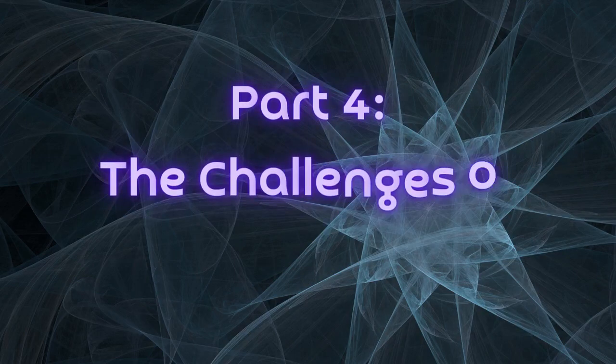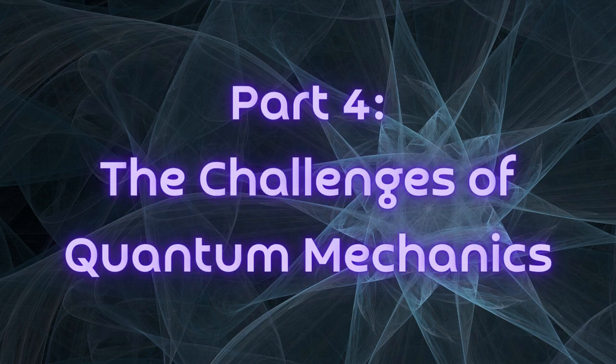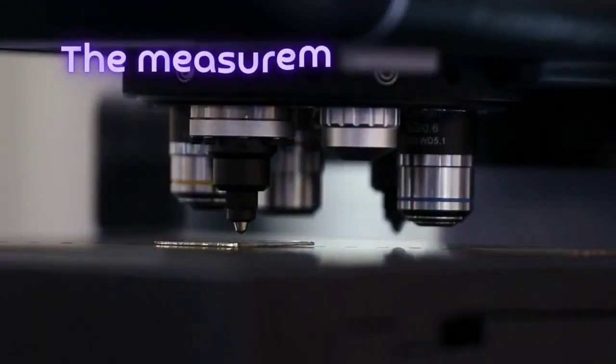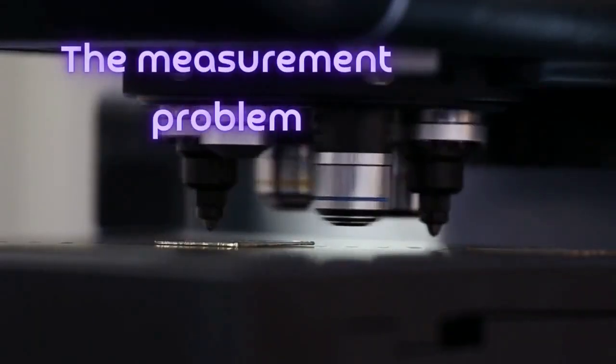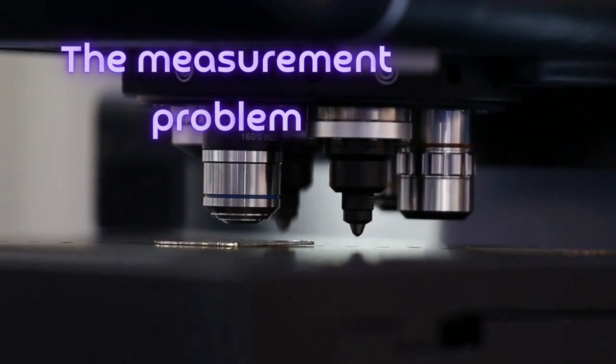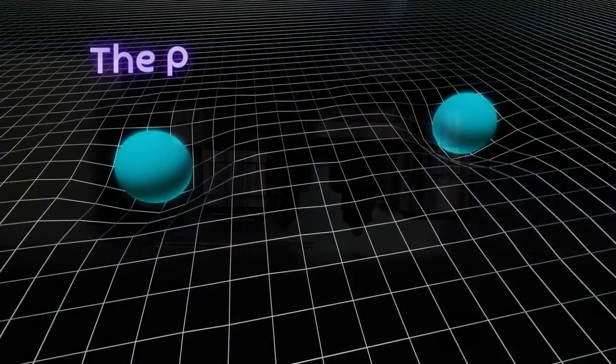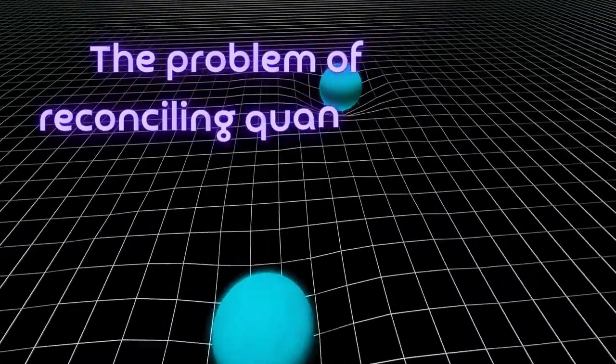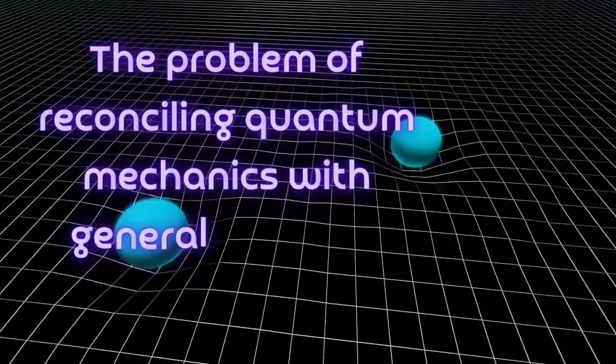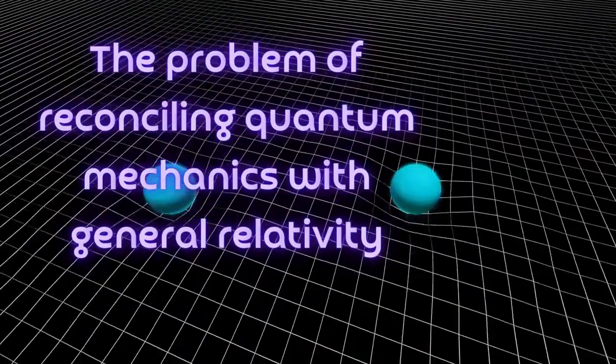Part 4. The challenges of quantum mechanics. The measurement problem. How can a quantum state be collapsed into a definite state by measurement? The problem of reconciling quantum mechanics with general relativity. The two theories are fundamentally incompatible and cannot be unified.